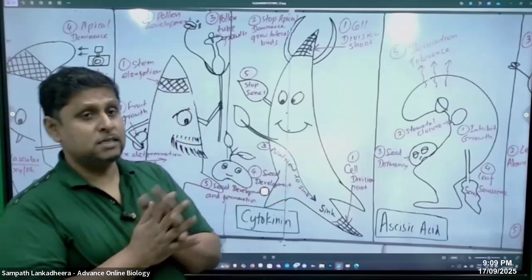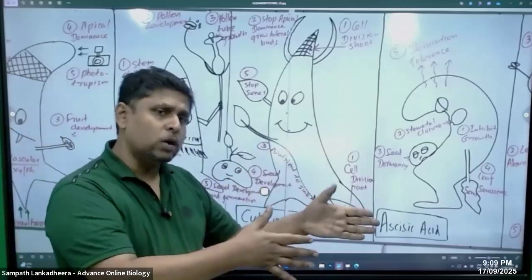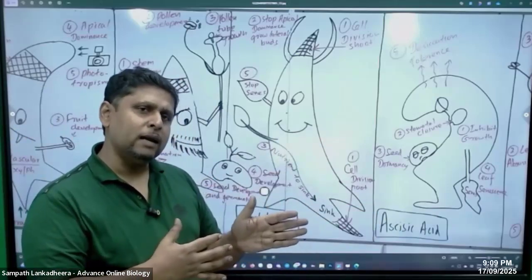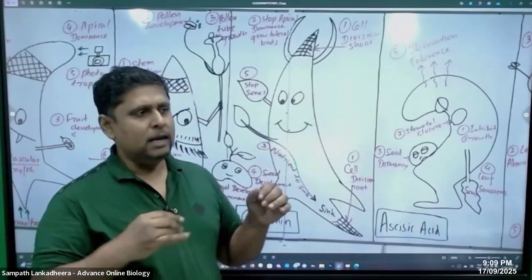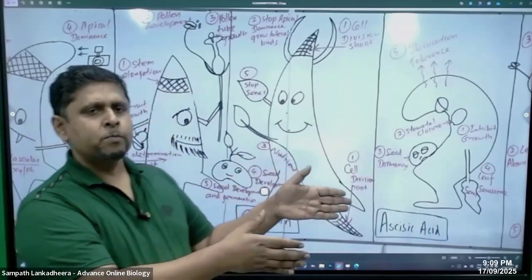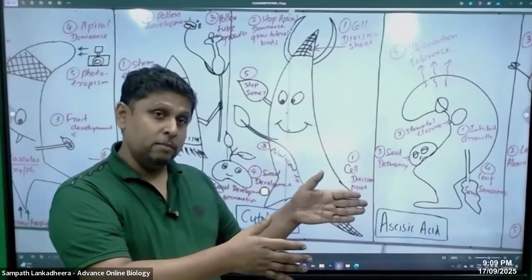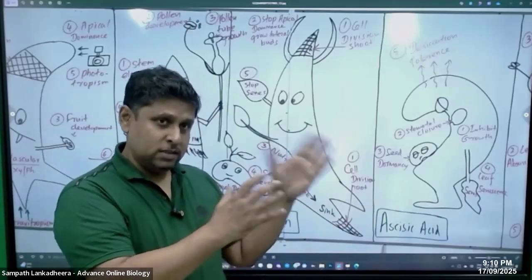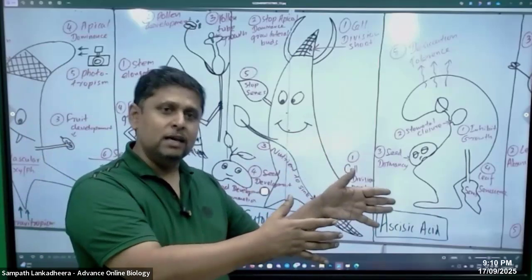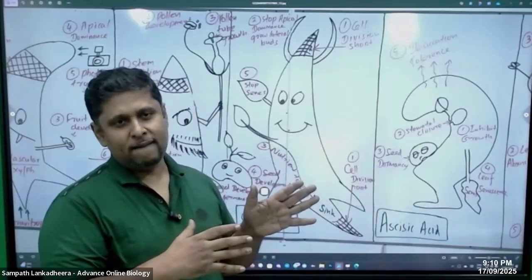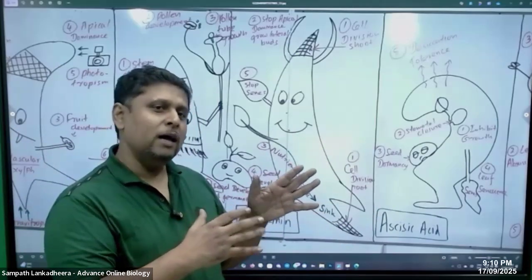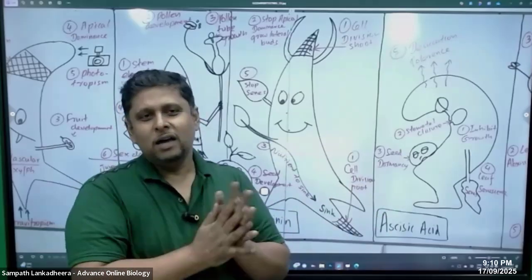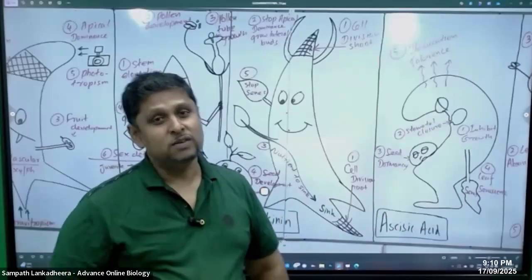Senescence is actually promoted by ethylene. The antagonistic function for that is done by cytokinin. Leaf abscission is done by, sorry, I made a mistake. Senescence is promoted by ethylene, inhibited by cytokinin. Auxin inhibits abscission, then ethylene promotes abscission, right, people?